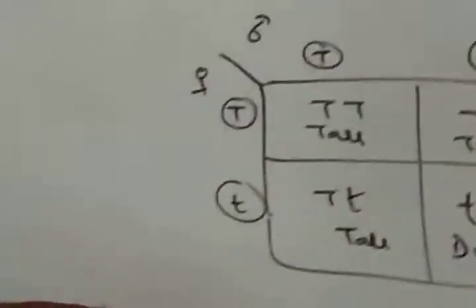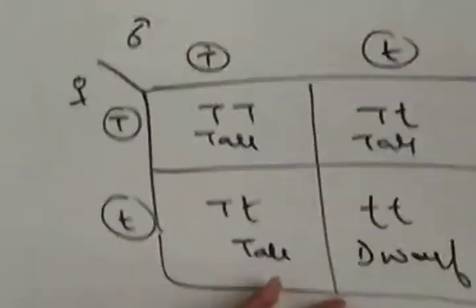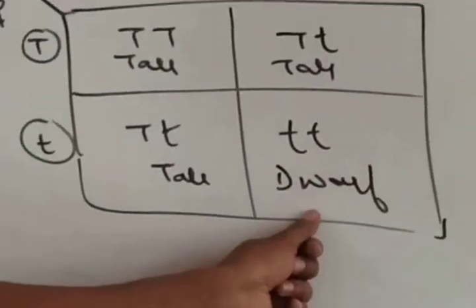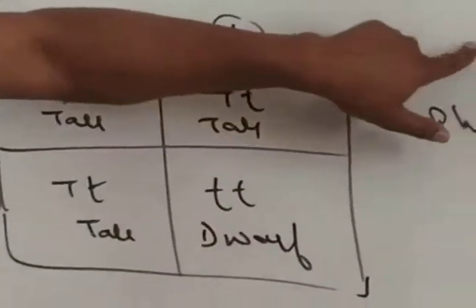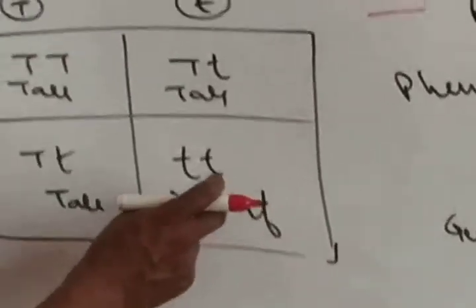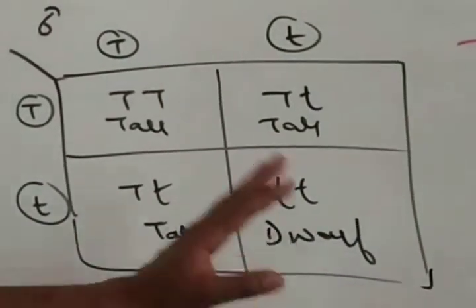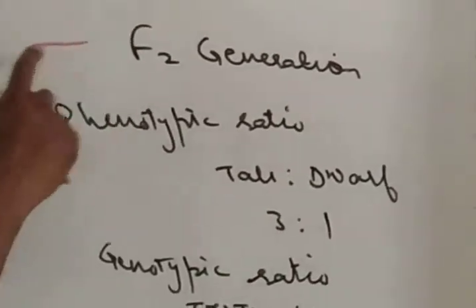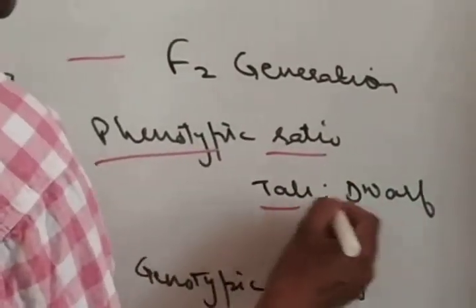It is really surprising that none of the parents of these organisms were dwarf, but 1/4 of the progeny, that is the F2 generation, was dwarf. It means dwarfness was expressed in this generation. If we observe the phenotypic ratio of the F2 generation, we find that tall and dwarf were produced in 3:1.